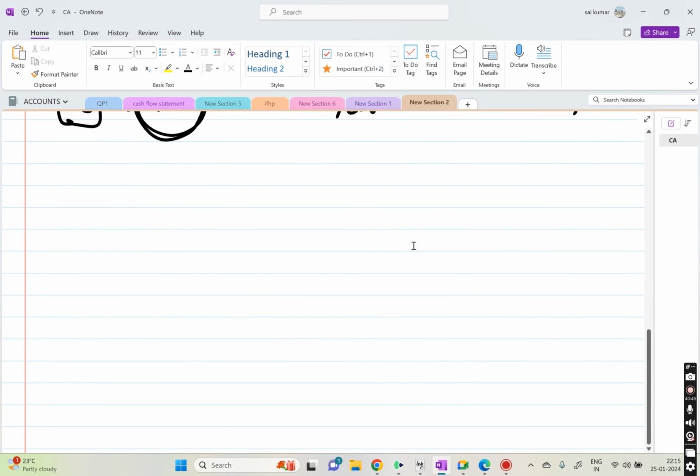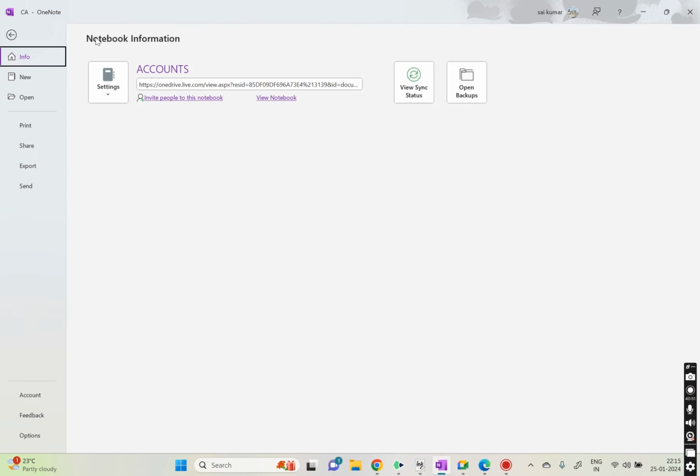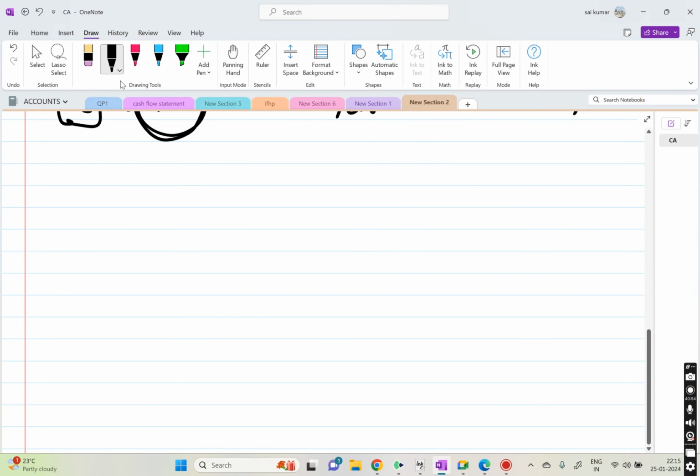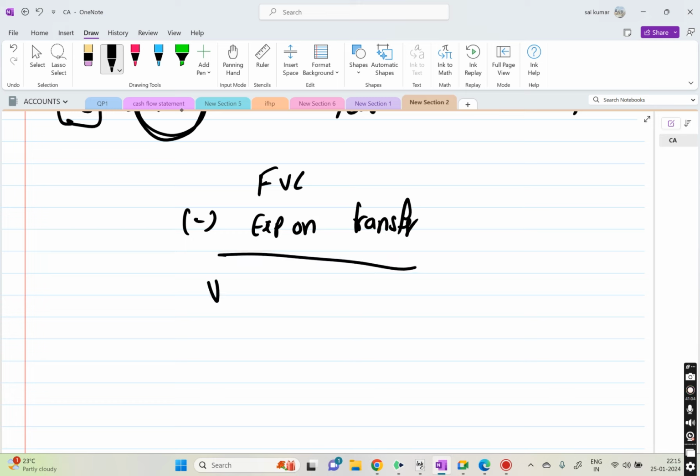Yeah. So that's called indexation. So what is the format we are doing? Full value consideration minus expenses on transfer, then you will get the net sale consideration. You have to use the same format for every question. Net sale consideration, then minus cost of acquisition.